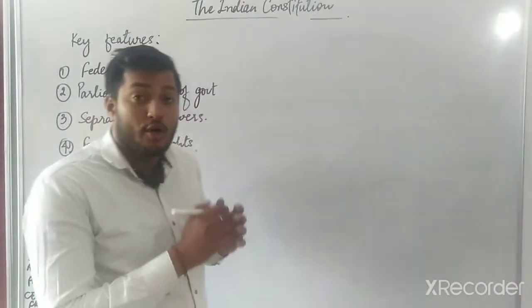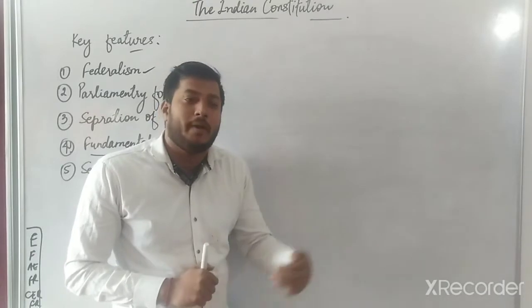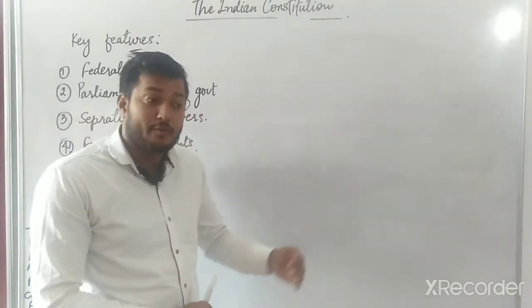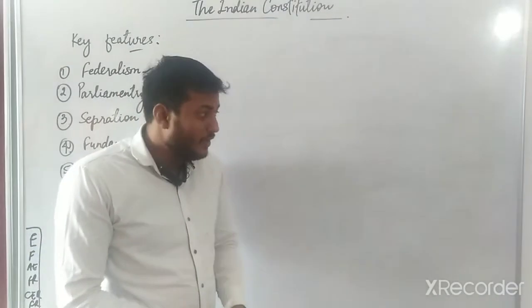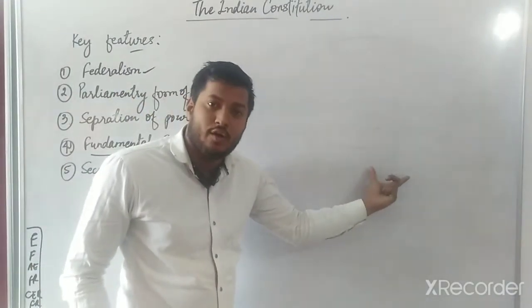You have heard about majoritarianism. Majoritarianism is a form of government in which majority rules and it exploits minority. So the constitution provides safeguard to minority also.